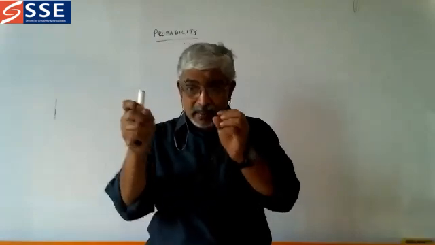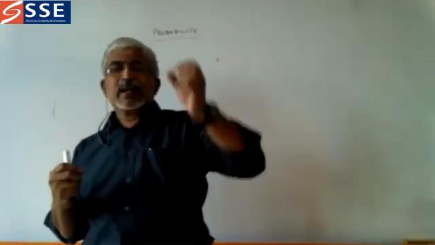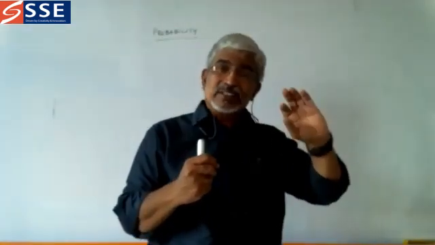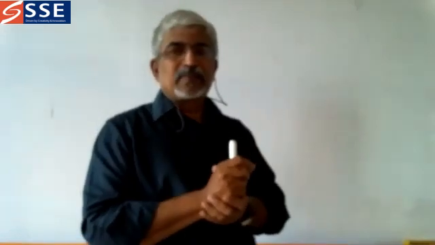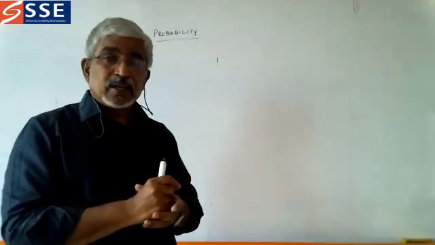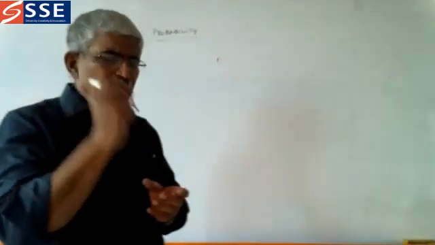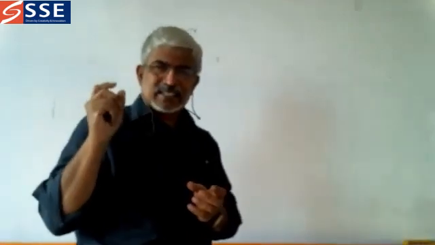Rain will come, maybe in some place. That word 'maybe', or 'chance of coming', that word chance is probability, because it has more than one value. It may come or may not come, or 60% can come, 40% cannot come. So probability means a chance.